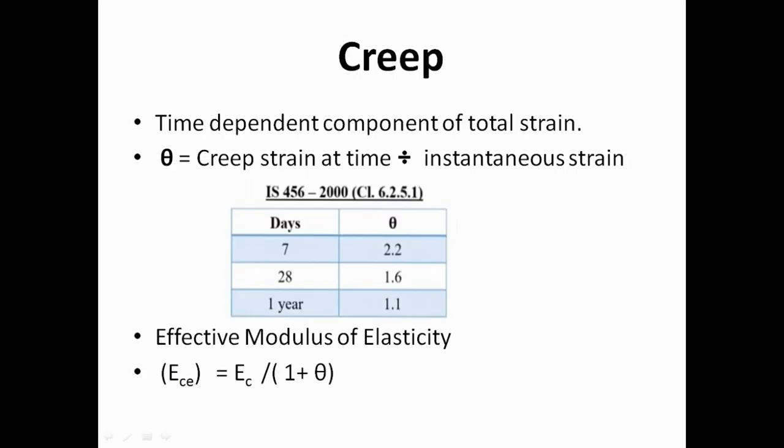Now, let's move to another important concept, which is creep. Creep is basically the time-dependent component of total strain. So there will be two strains in a material. One is instantaneous strain, which develops because of applied load at the time of construction. Another one is creep strain. This strain develops over a long time, for example after 1 month or 1 year. The ratio of creep strain to instantaneous strain is called creep coefficient. The value of theta is already given in IS code. So the formula of effective modulus of elasticity will be Ece is equal to Ec divided by 1 plus theta.